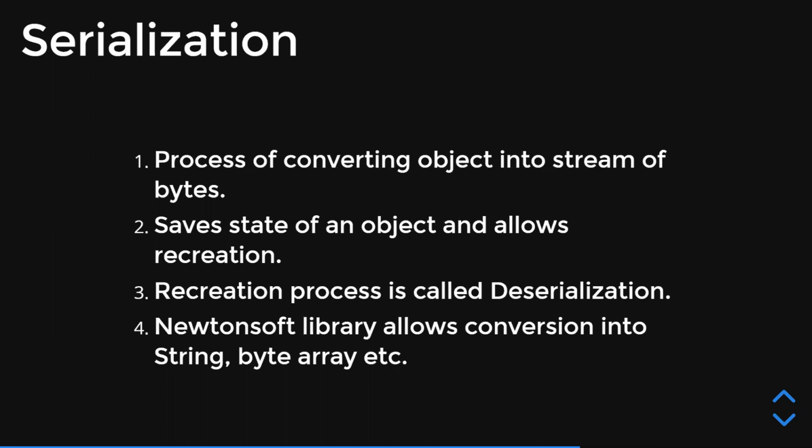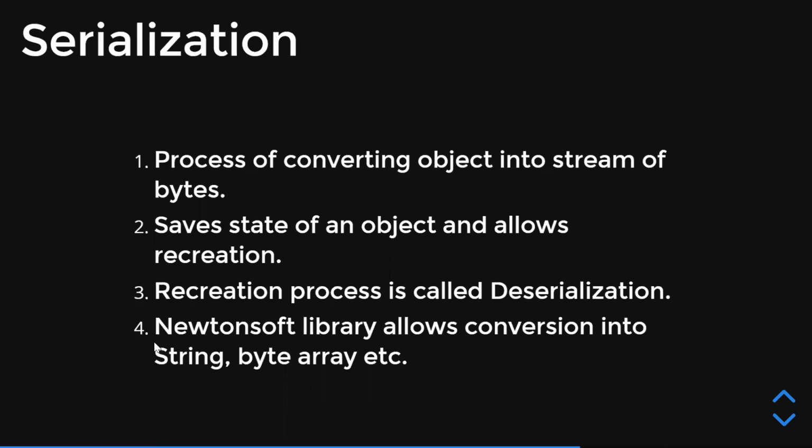So once you have uploaded some item into the queue after serialization, obviously once you fetch it, you need to convert it back into its original type. The question is how you do that. The recreation process is called deserialization, and you have a very easy to use activity called deserialization activity available in the UiPath Web Activities package.